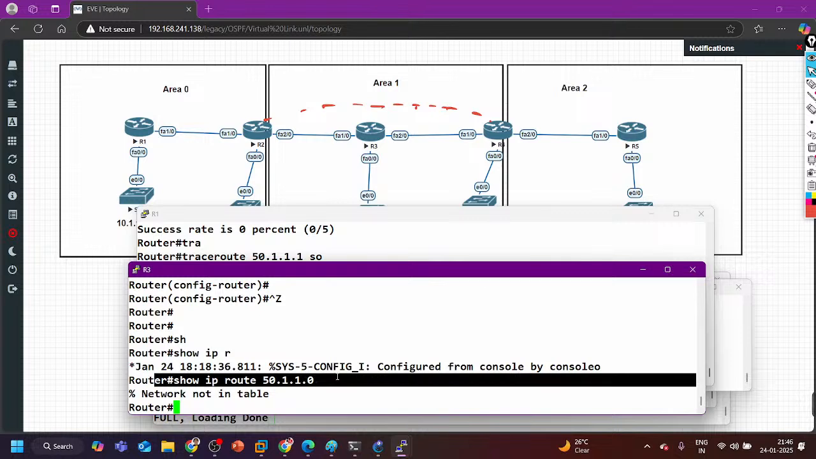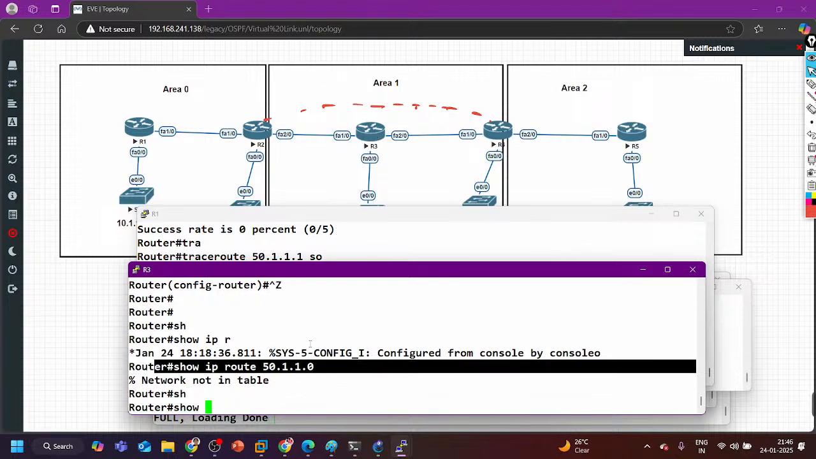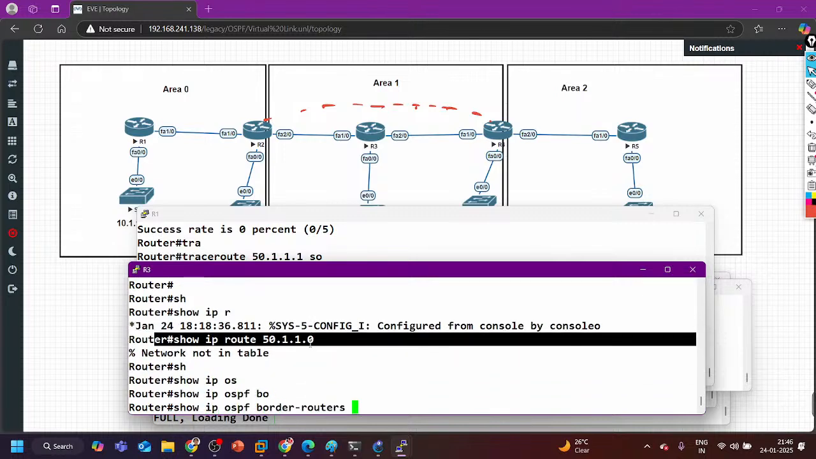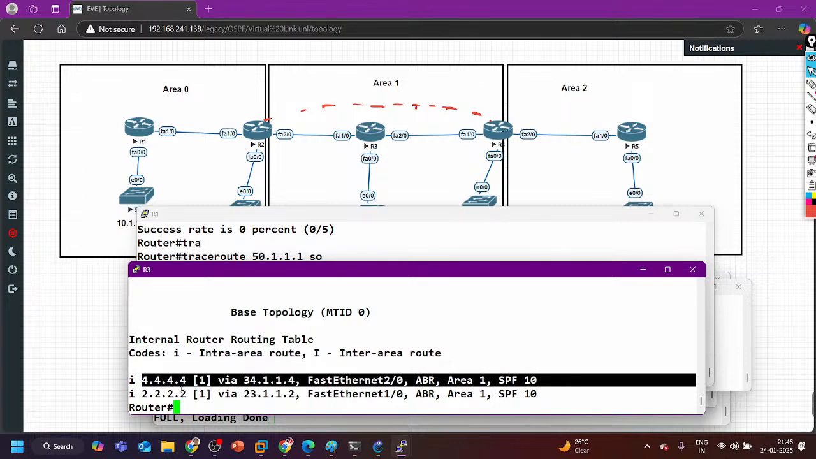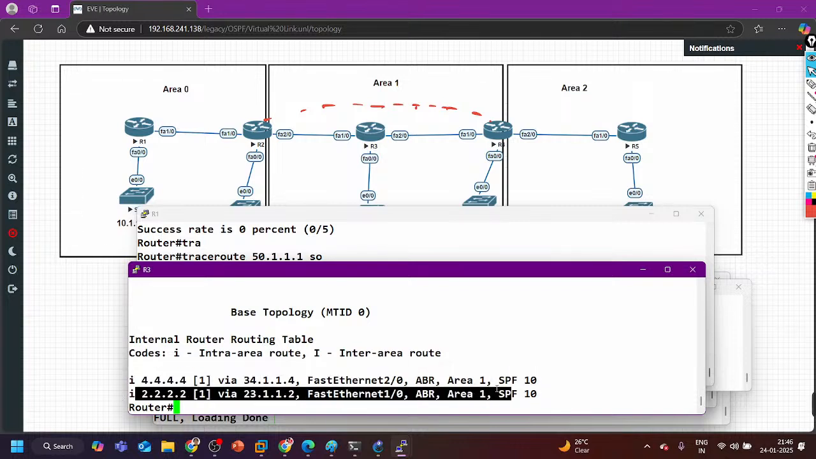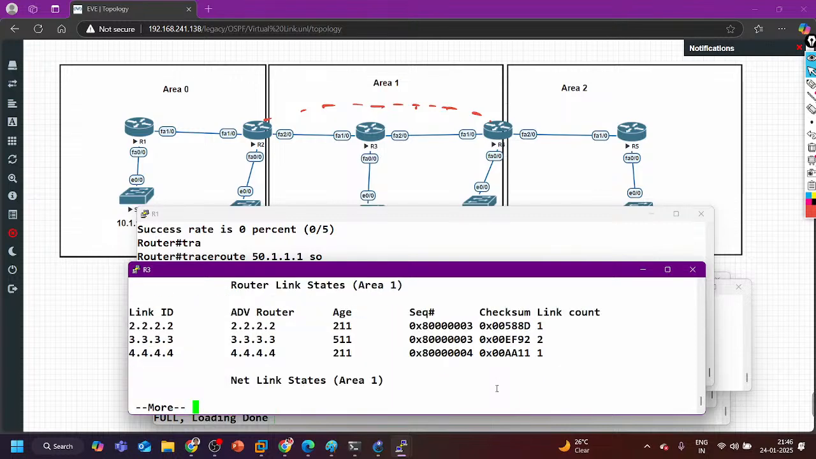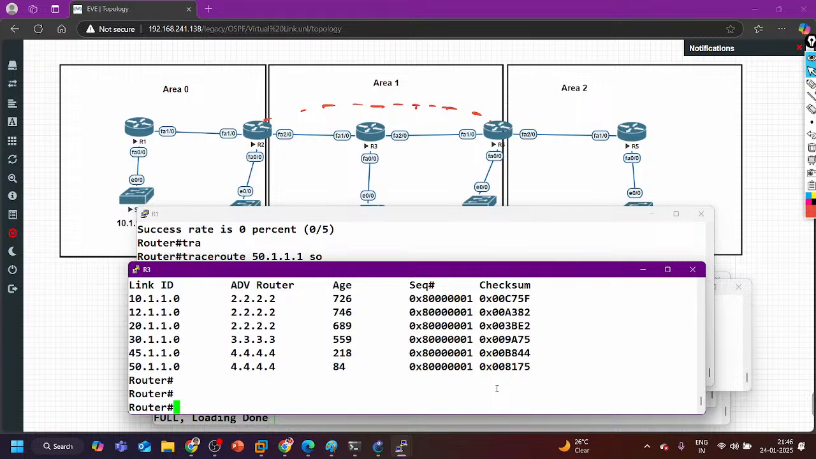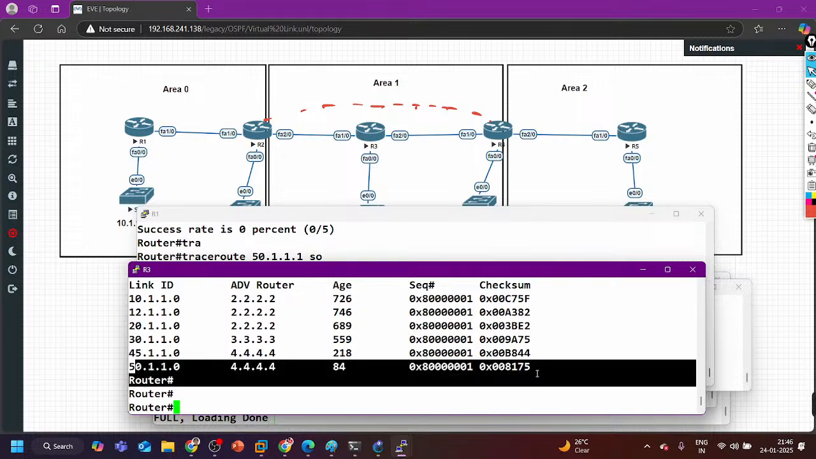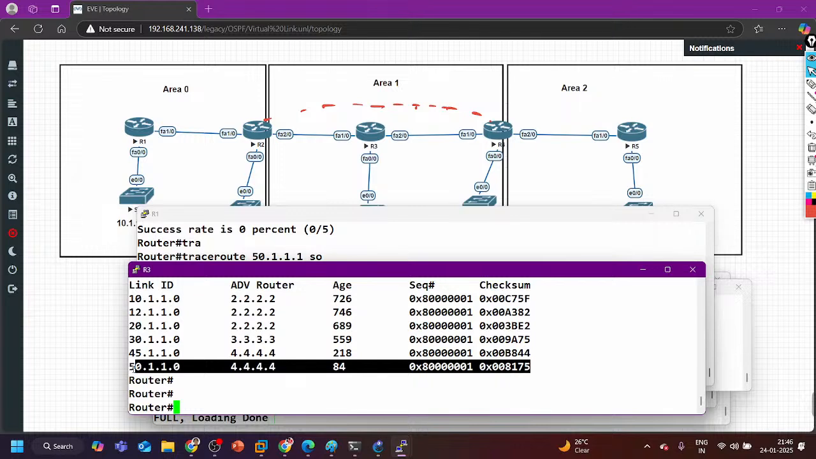The 50.1.1.0 subnet is not there in the routing table of router 3. So show ip ospf border-routers. Here 4.4.4.4 is an ABR router, 2.2.2.2 is also an ABR router. So show ip ospf database. In the database, let me check the summary LSA for the 50 subnet. Yes, router 4 is advertising the 50 subnet. Right? Here it is. Let me open it in detail.